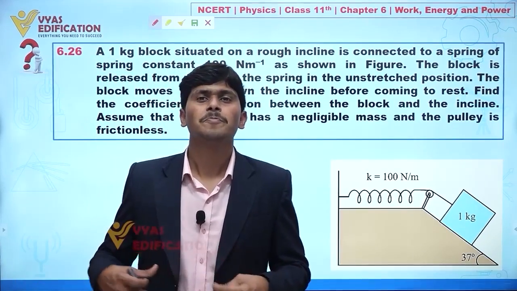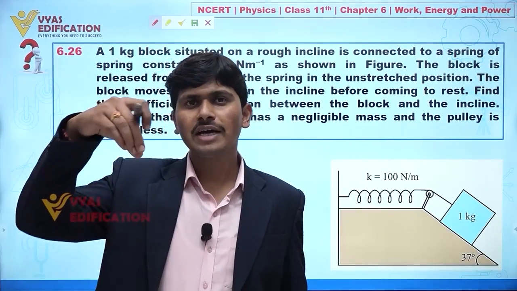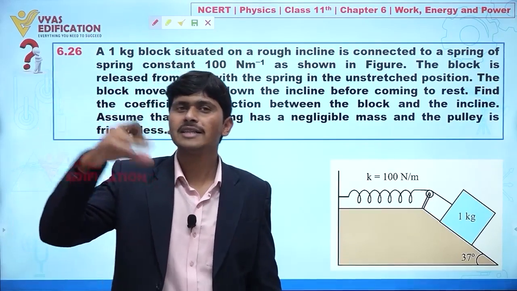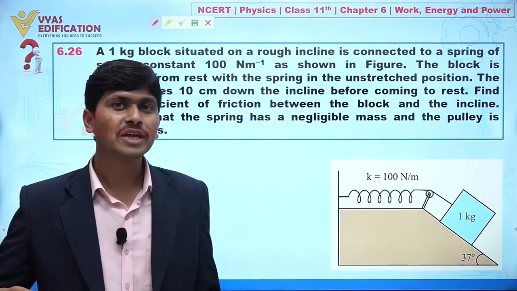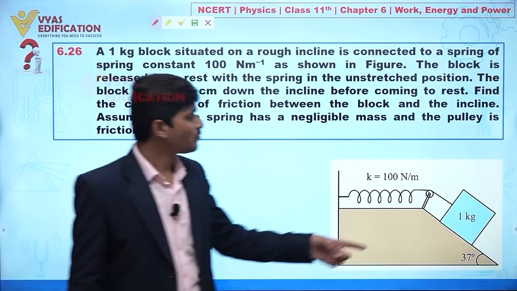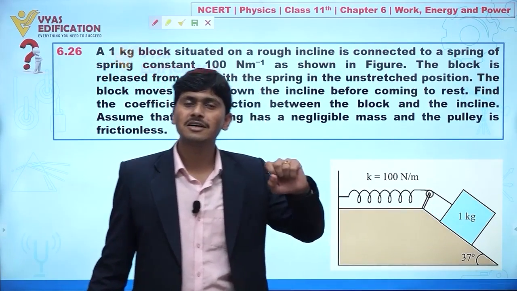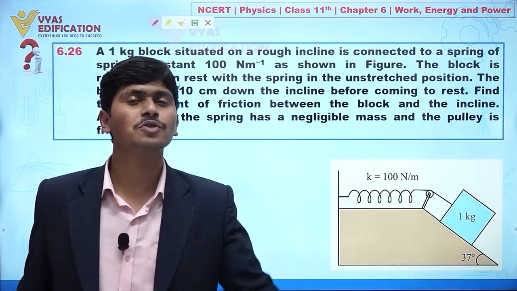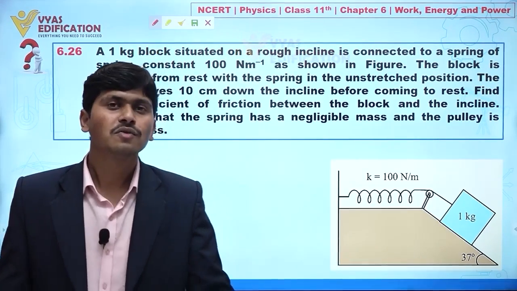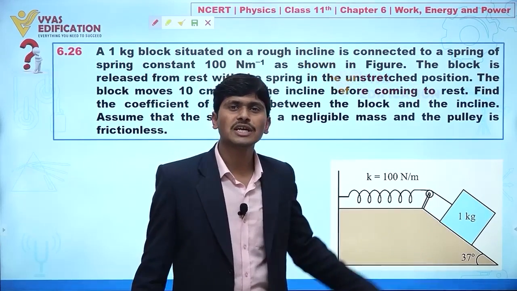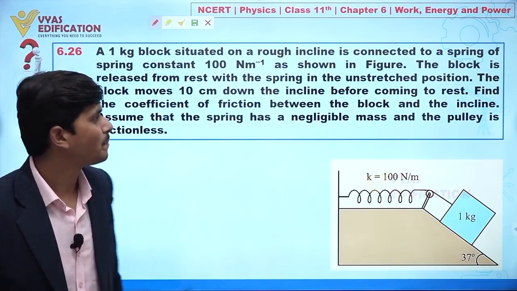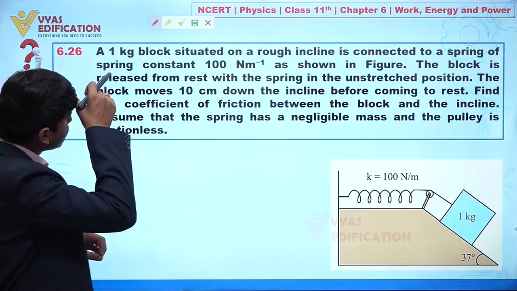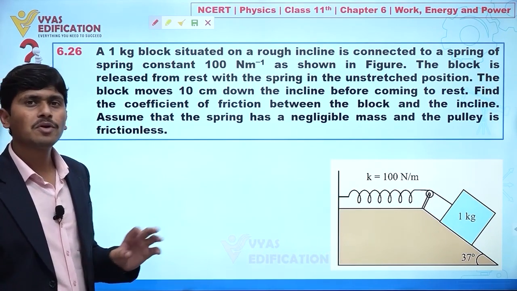Always remember, whenever we release a block connected to a spring and that block comes to rest, it means at that time the block is at its extreme position. Yes or no? Clear? So when this block is at extreme position, at that time velocity is 0 but acceleration is maximum. Okay. So now we have to find the coefficient of friction between block and inclined plane.